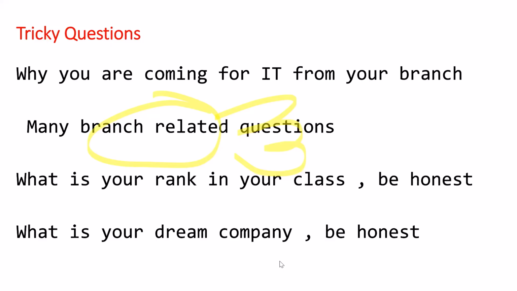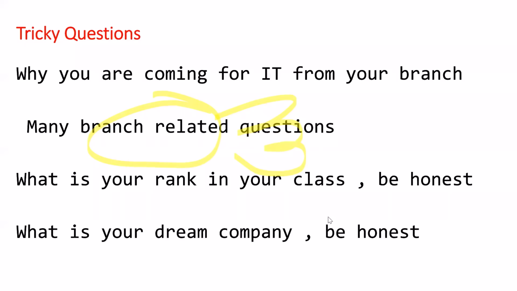You can tell it honestly, no problem, because they are hiring 10,000 to 12,000 students. They are not hiring only the top 20 or top 30. And your rank has nothing to do with your expertise, what you have to show in the company. What is your dream company? Be honest. Here, don't try to be honest.